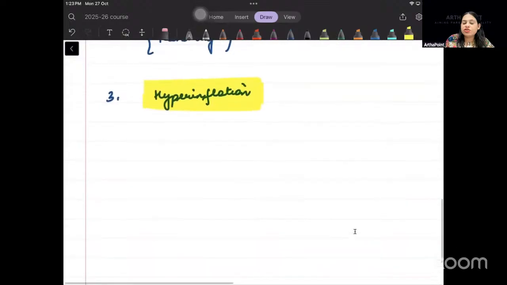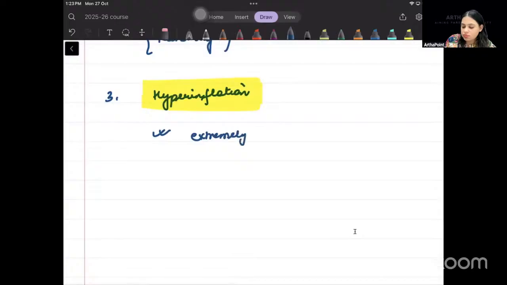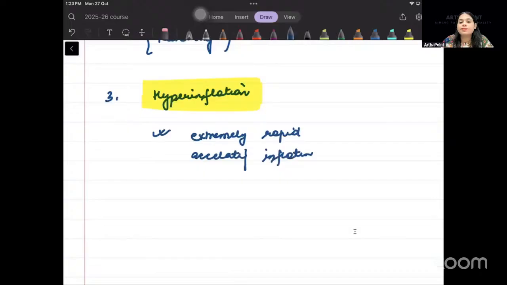But a hyperinflation is something which is extremely rapid inflation. ठीक है, extremely rapid and accelerating inflation. Right? जहां पे the rate of inflation can even reach million or even reach trillion per year. बहुत extreme inflation है. हर minute, every hour, every day, prices are rising and value of money is falling.